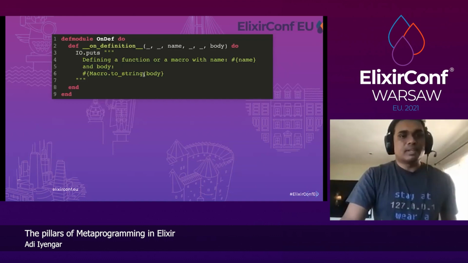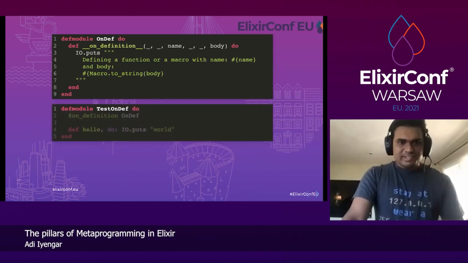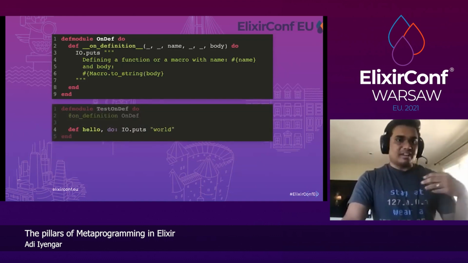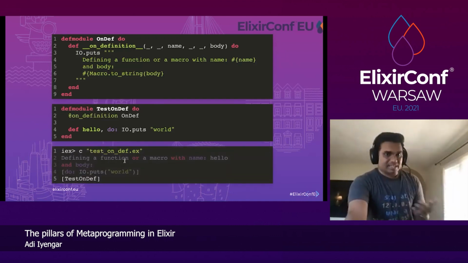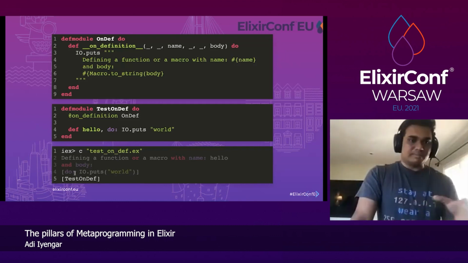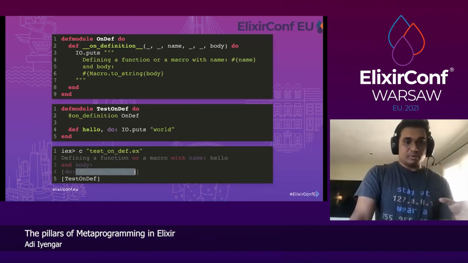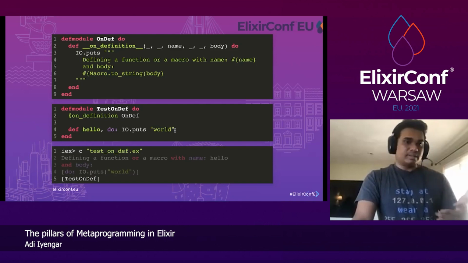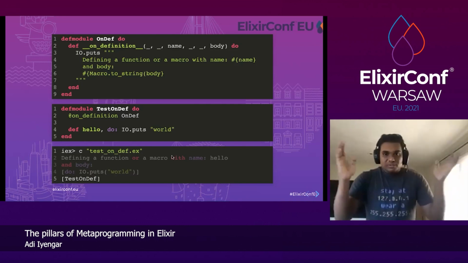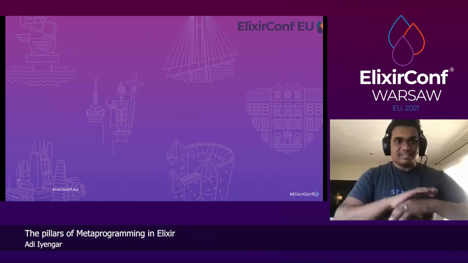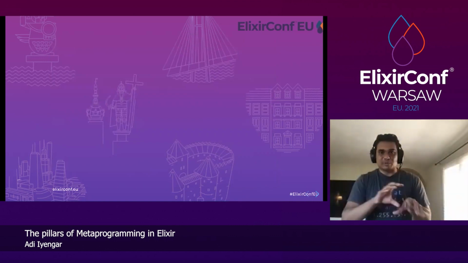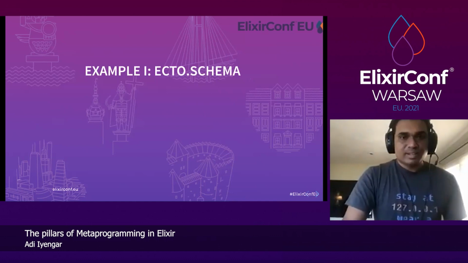of the body. Great. And once you register it like this and say I define a function hello, on compiling, it prints "defining a function or a macro with the name hello and body hello puts world", right? So exactly the body. So those are compile time callbacks. Now that we know all the pillars of metaprogramming in Elixir, let's look at some examples.